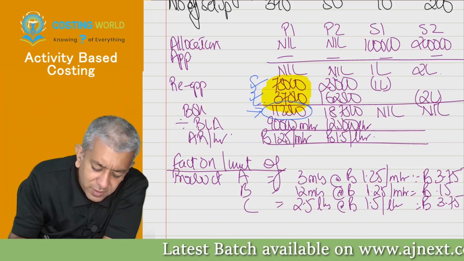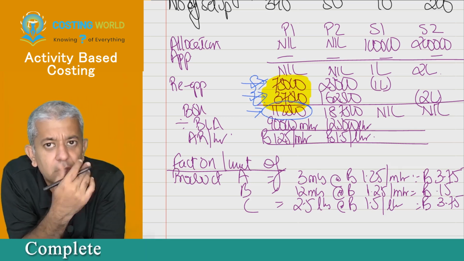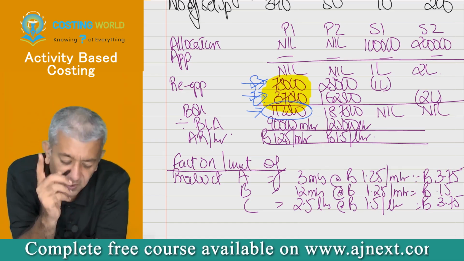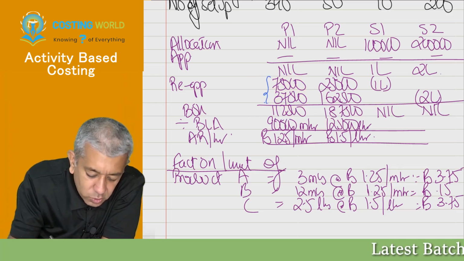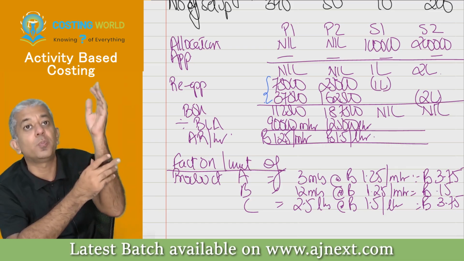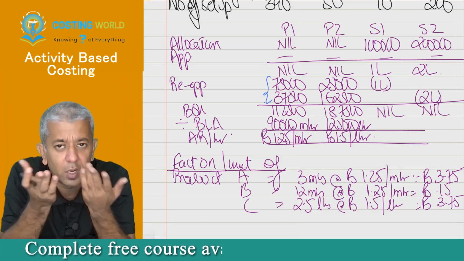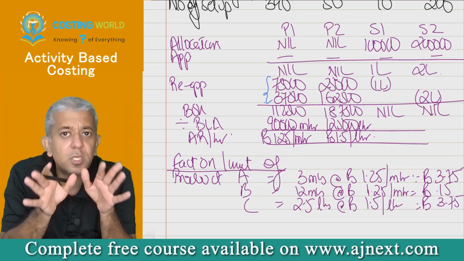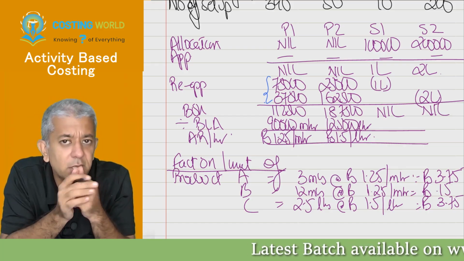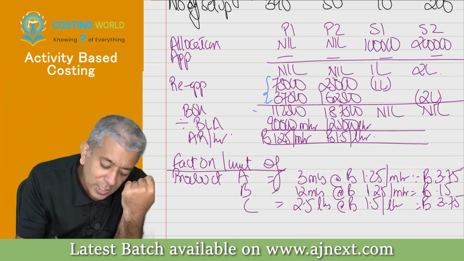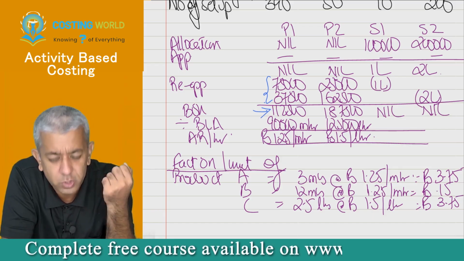Today in 112,500, we are not interested in how much is this cost, how much is this cost. You all understood what I spoke? Yes. Okay, so your first drawback is that you tried to combine two costs which are actually not connected to each other. One is incurred whenever you purchase the raw materials. One cost is incurred whenever you are setting up your machines. Both these costs have totally different natures. How could you merge them? Sir, you only told us to merge. Yes, because that was absorption costing. So in this particular cost, we are not interested in how much is your setup cost and how much is your ordering cost. This is one single cost.